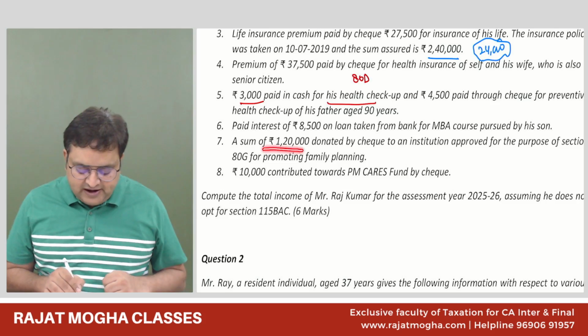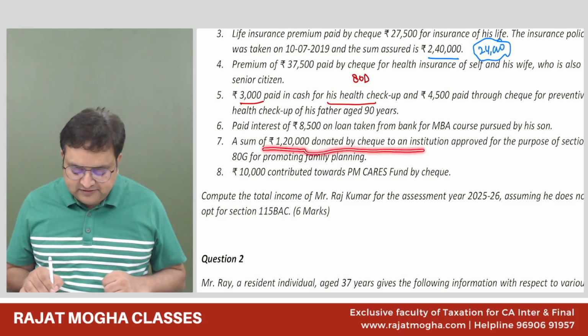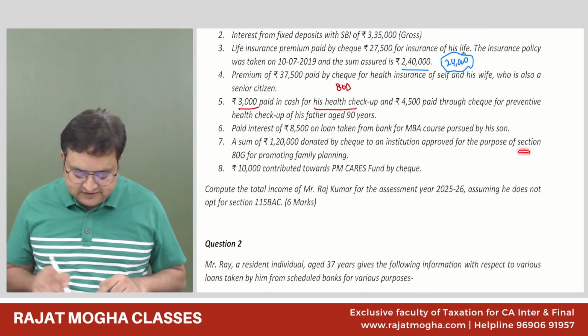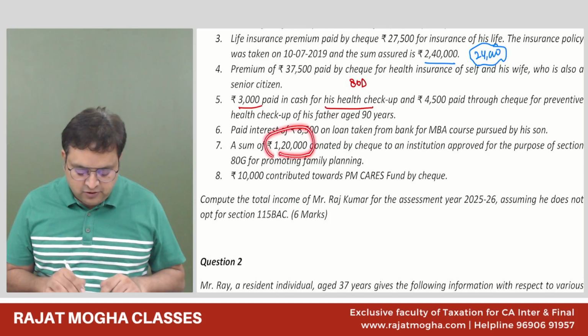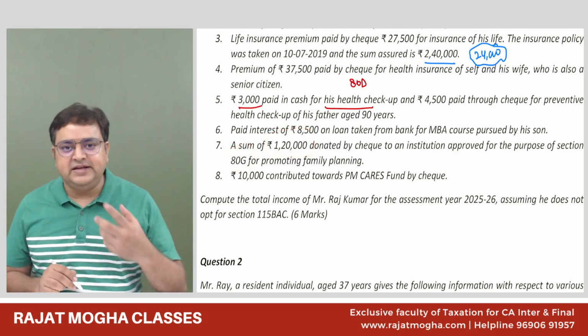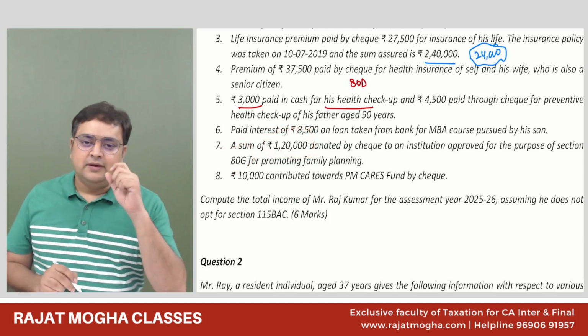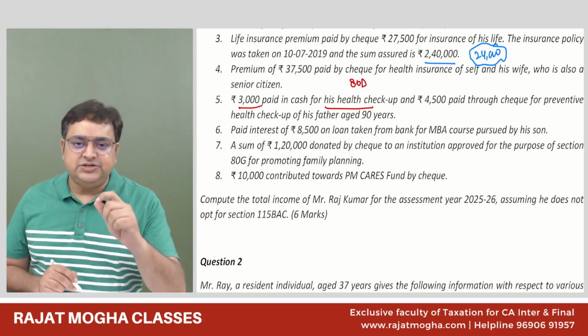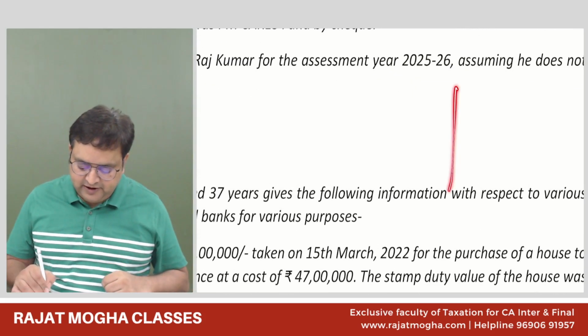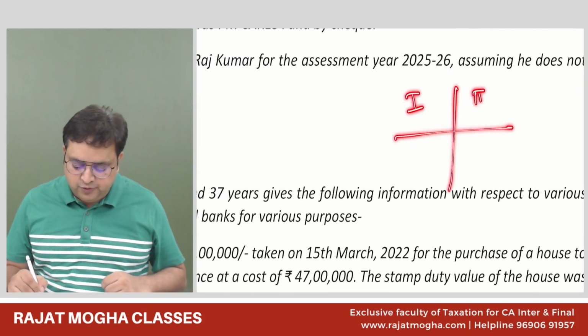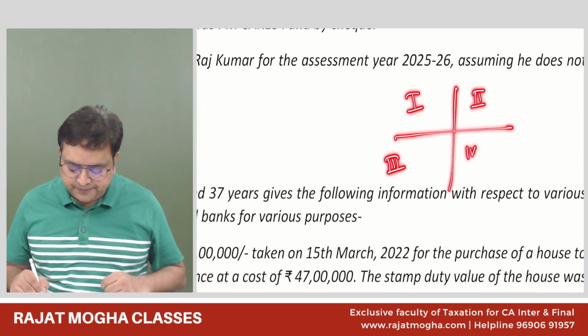A sum of 1,20,000 donated by check to an institution approved for the purpose of section 80G for promoting family planning. 1,20,000. Although the question has already mentioned 80G. Now we know that in 80G we have 4 categories. Do you remember? I was telling you like this. Category 1, category 2, category 3 and category 4.